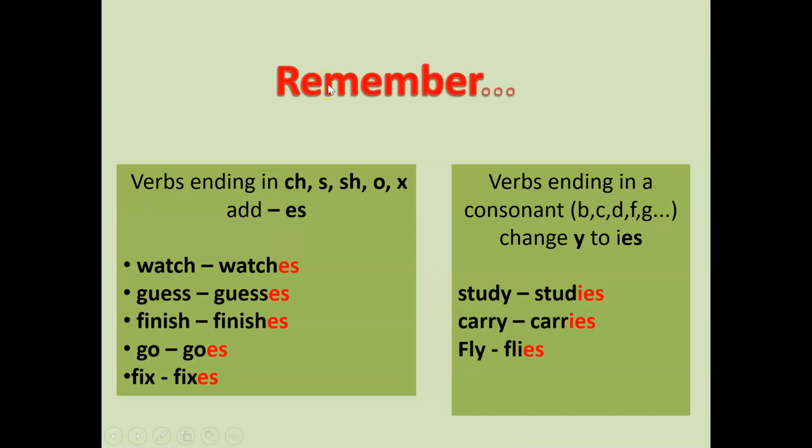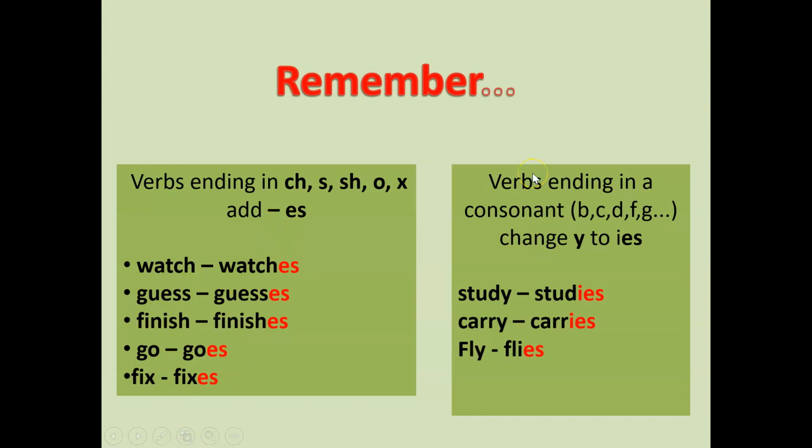You also need to remember that pronunciation is really essential in the present simple. And we have here some differences. So we have here categories of verbs that end in ch, s, sh, o, x. For these verbs we add es just to make it easy for us to pronounce. For example, watch becomes watches, because if we just added an s, it would be really difficult for us to pronounce. Guess, guesses. Finish, finishes. Go, goes. Fix, fixes, and so on. The list is long. These are just some examples.